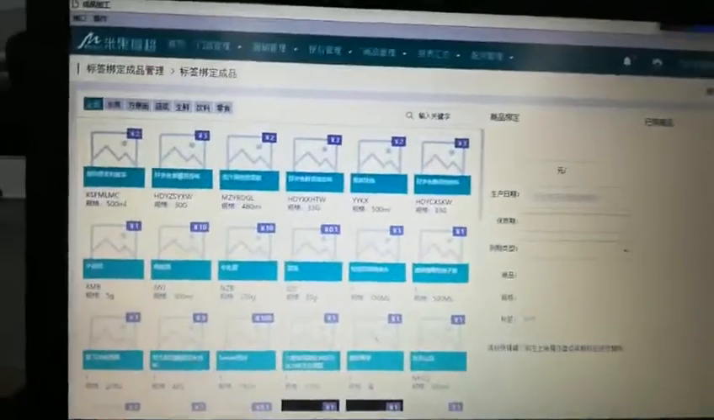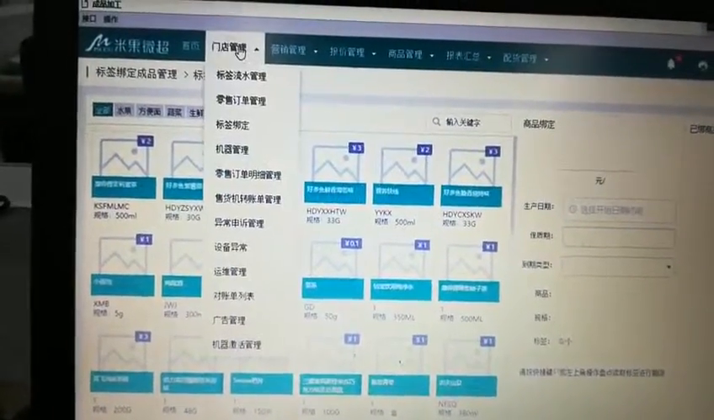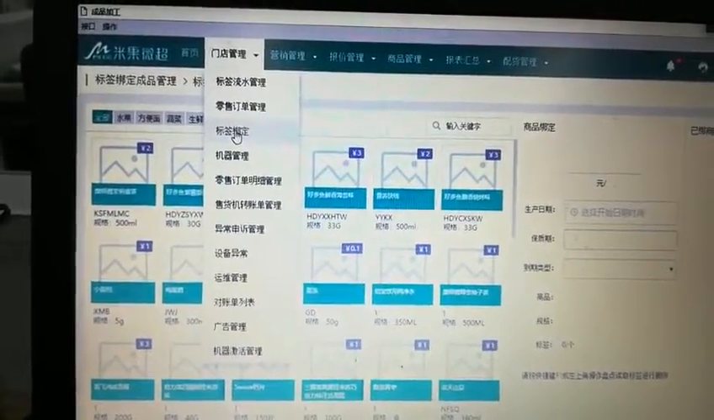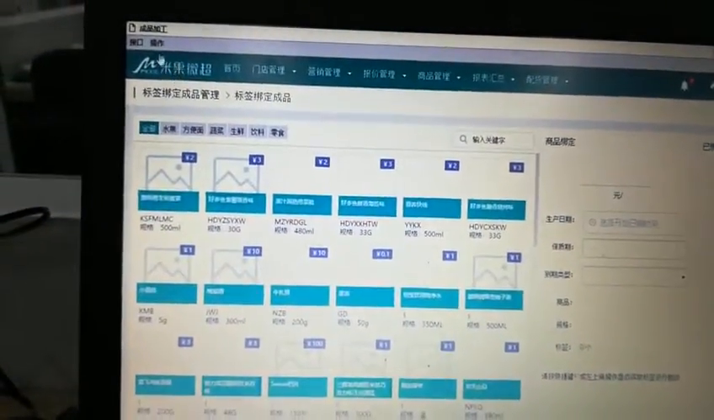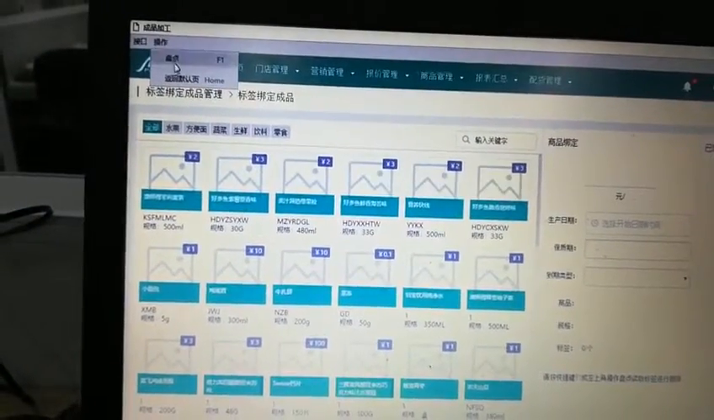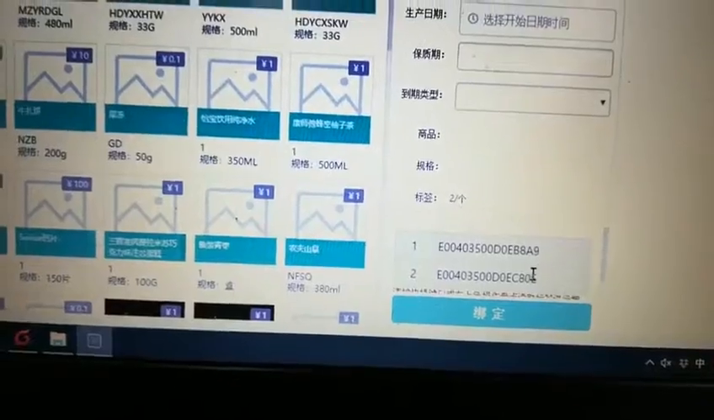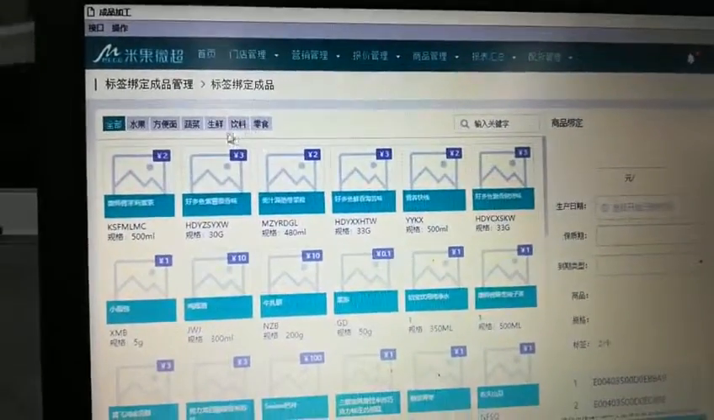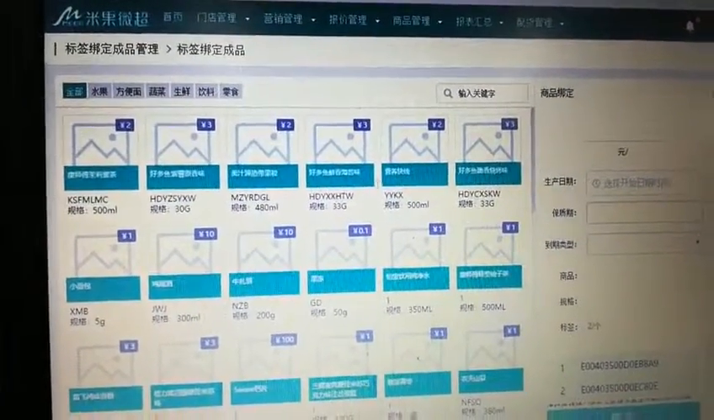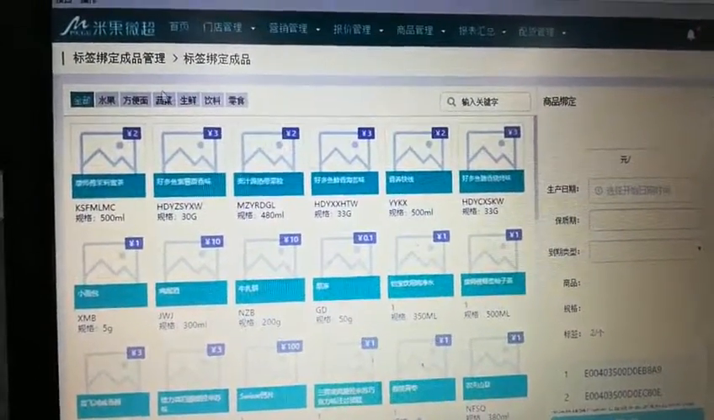Okay, and now this is for binding label, and then okay, and do the inventory. So you can see two UIDs of these two bottles, and then you choose the product information. There's no photo here.